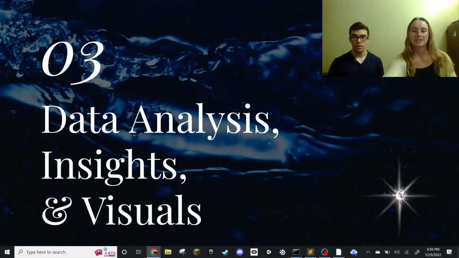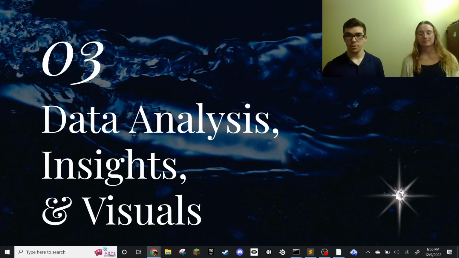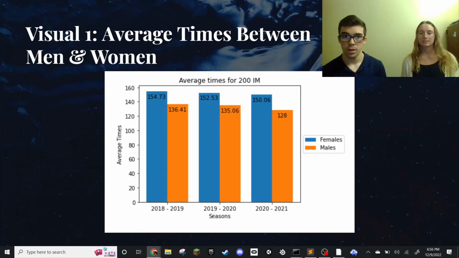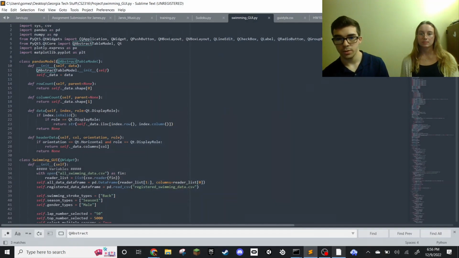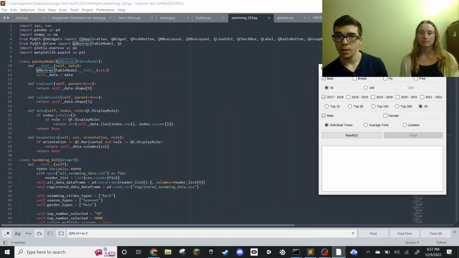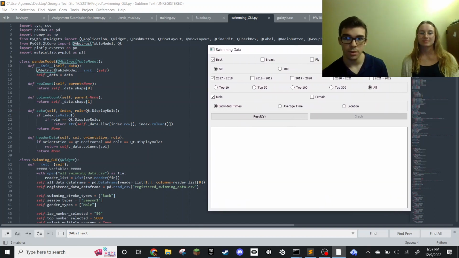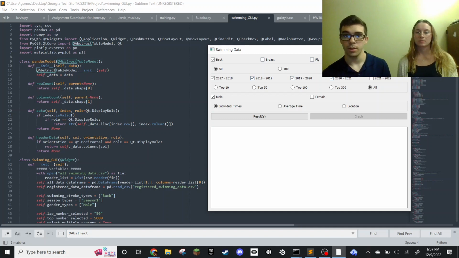Yes. So for data analysis, insights, and visuals, I'm going to go over the data analysis and visuals with the GUI. This is the GUI that I created. There's a bunch of different combinations that you can create. You can pick back, breast, fly, free, and you can only select one of each. And it creates different graphs.